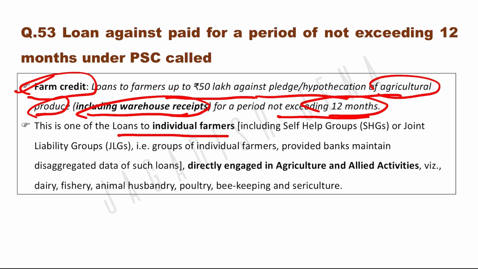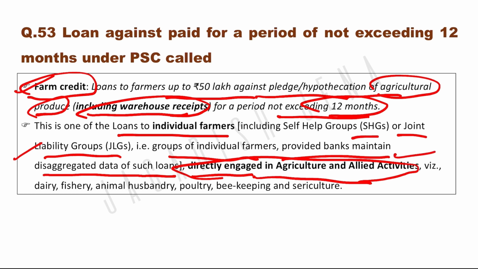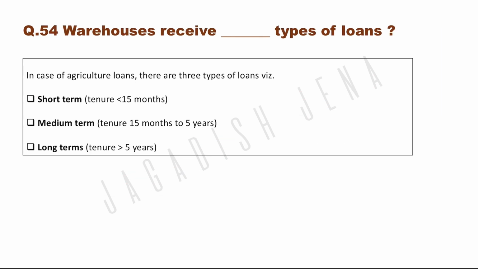This is one of the loans to individual farmers, including self-help groups or joint liability groups of individual farmers, provided the bank maintains disaggregated data such as loans directly engaged in agriculture and allied activities. So it may be a farmer or a group of farmers like SHGs. So they should be directly involved in agriculture and allied activity like dairy, fisheries, animal husbandry, poultry, beekeeping and sericulture. So for them around 50 lakh of loans has been sanctioned for a 12 months period. Warehouse receipt dash types of loan.